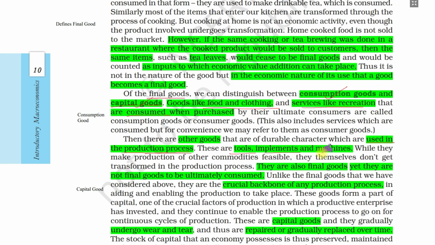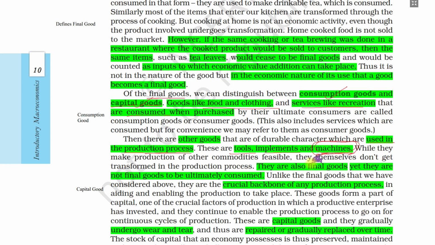They are used in the production process, just like tools, implements, machines, but they are not transformed during the production process. A machine remains as it is when it is purchased. It remains there, but it helps in the production of other commodities, just like the sari or the cloth. We have a textile mill, a spinning mill, then machines are there, which are used for the production of goods. So these are called capital goods.